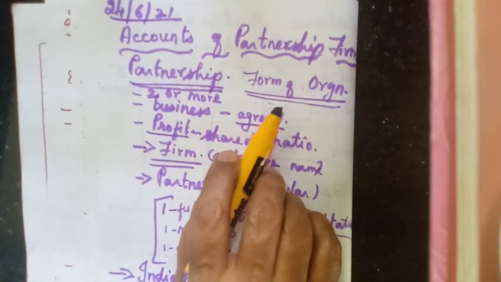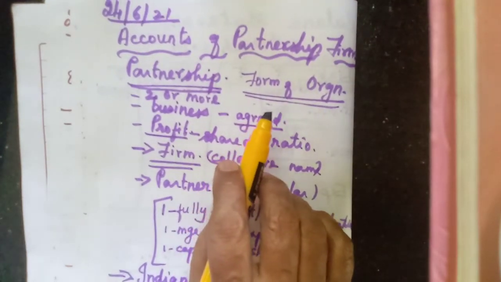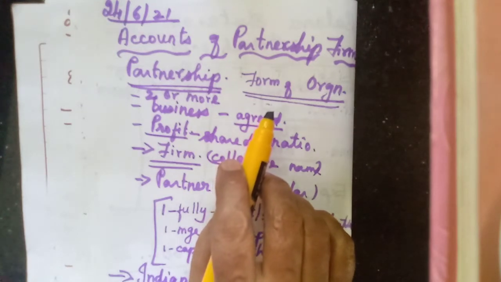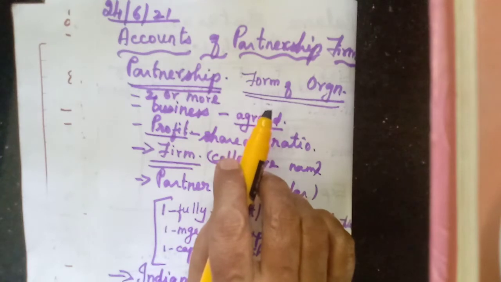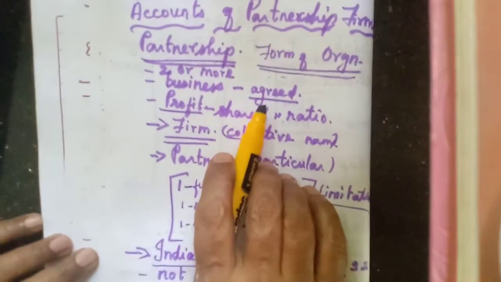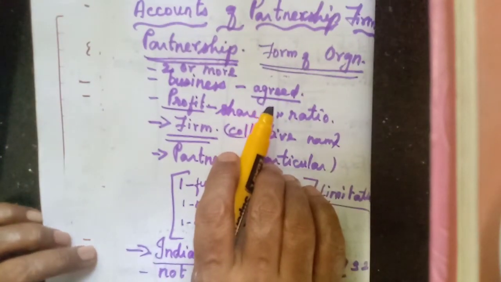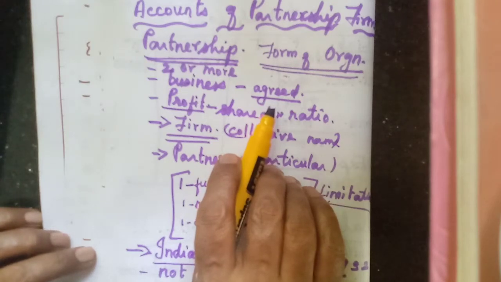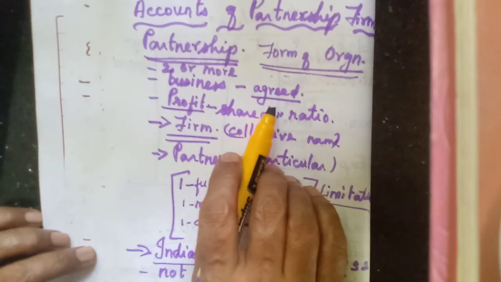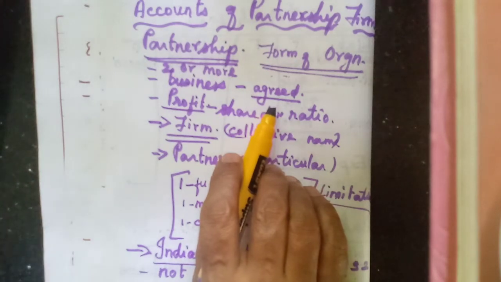That agreement may be in writing, or oral, or it may be implied, understood from the business. The partners will understand what their responsibilities are.